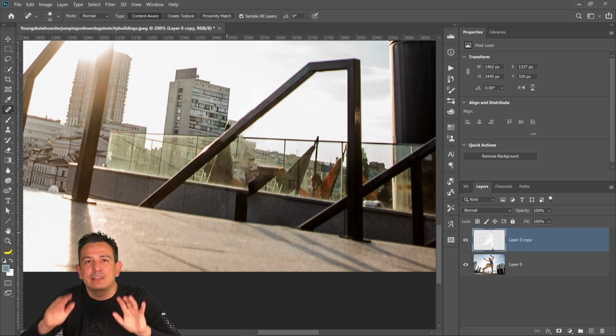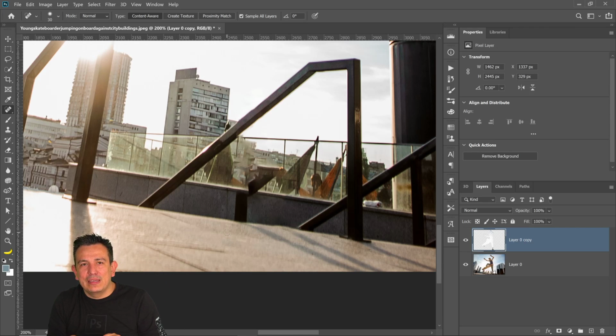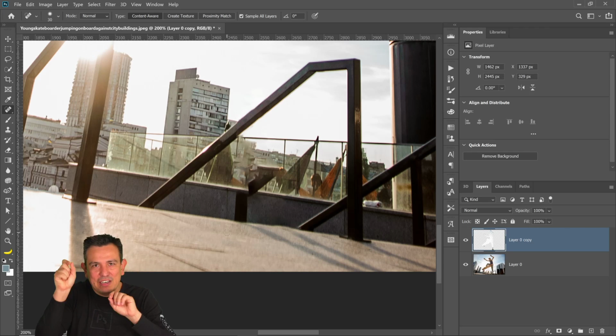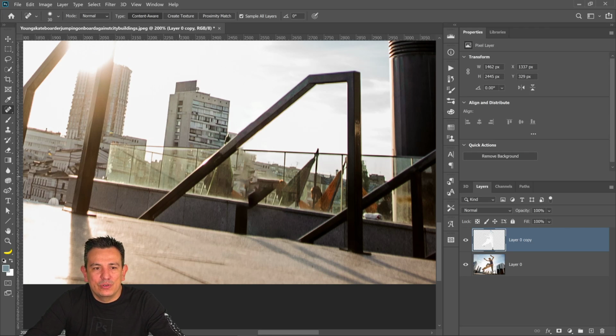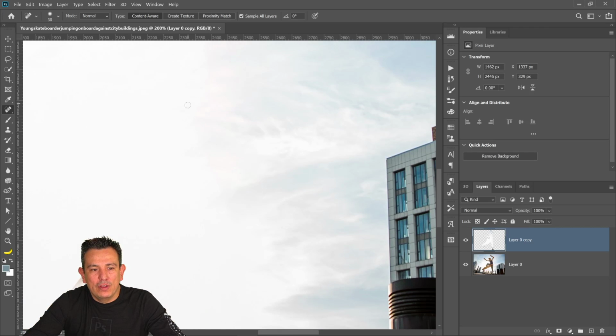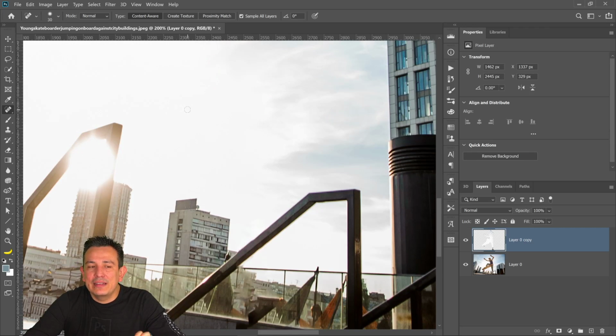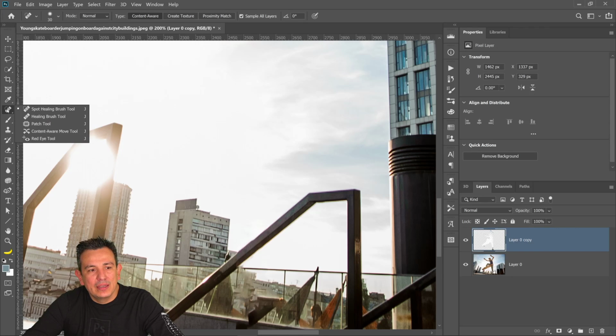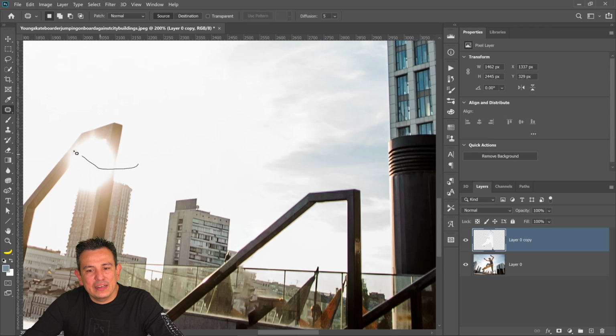So if you get those little artifacts over the image, you can use the Spot Healing Brush tool, set it to all layers, and then just click and drag in the different areas to remove those points. Now, in this case, it's not necessary, but you may need to select the Patch tool and then click and drag over an area.